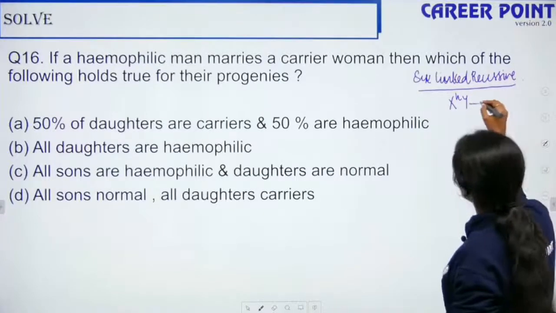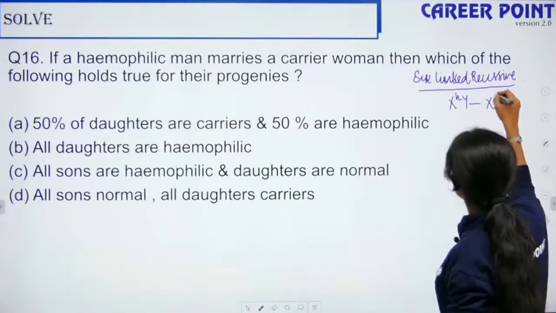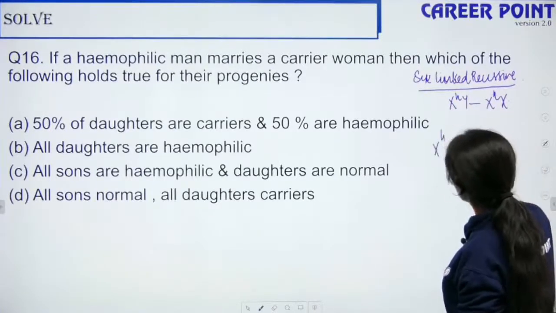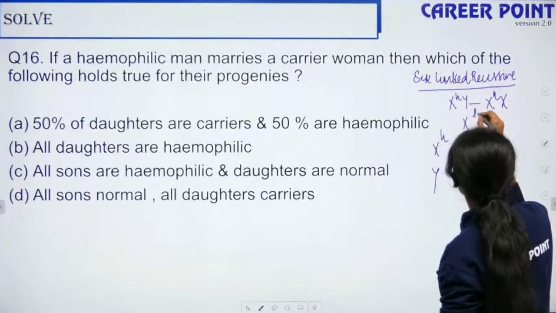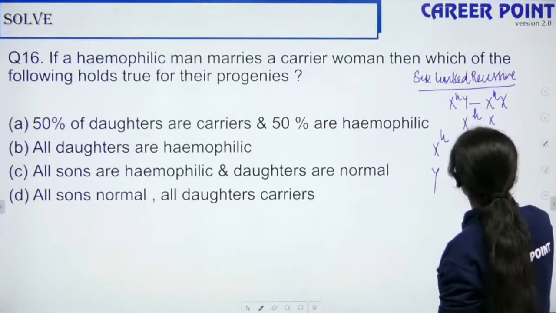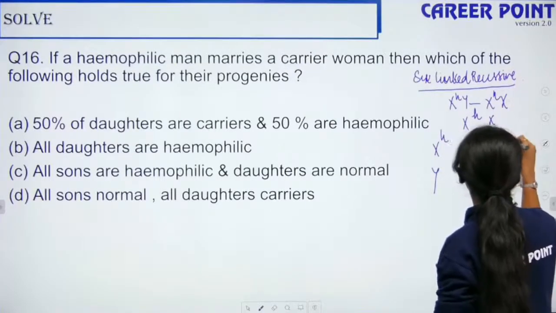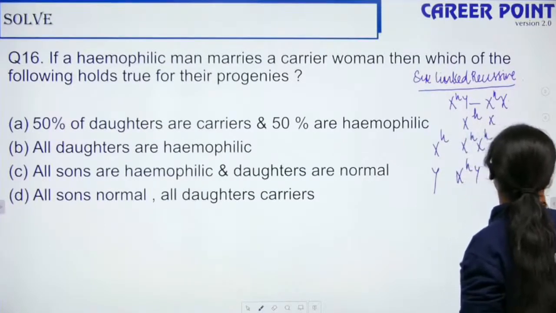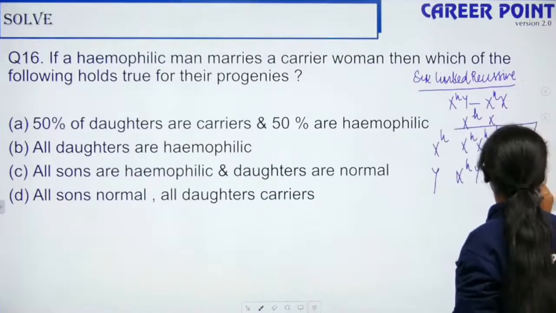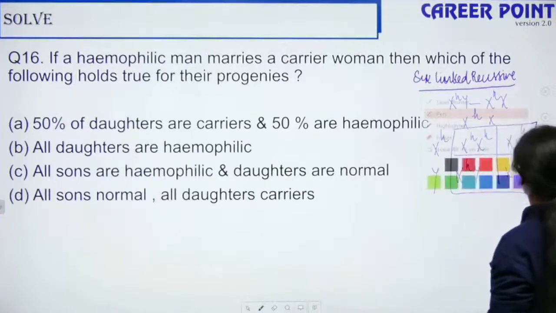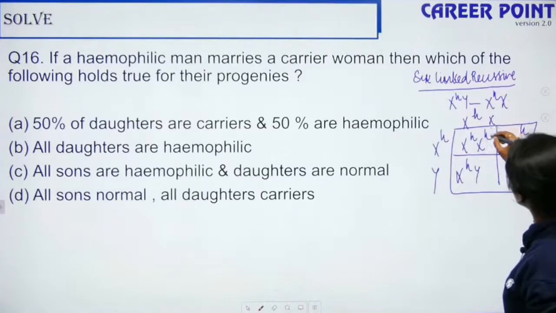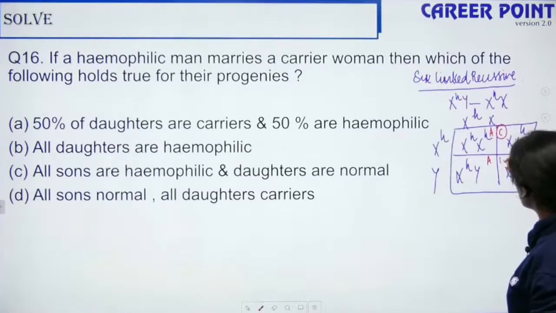If the woman is a carrier, then it is this. Now do the cross. Questions of this type look tricky, but it is pretty easy. So this daughter is affected, this son is affected, she is a carrier and he is normal.